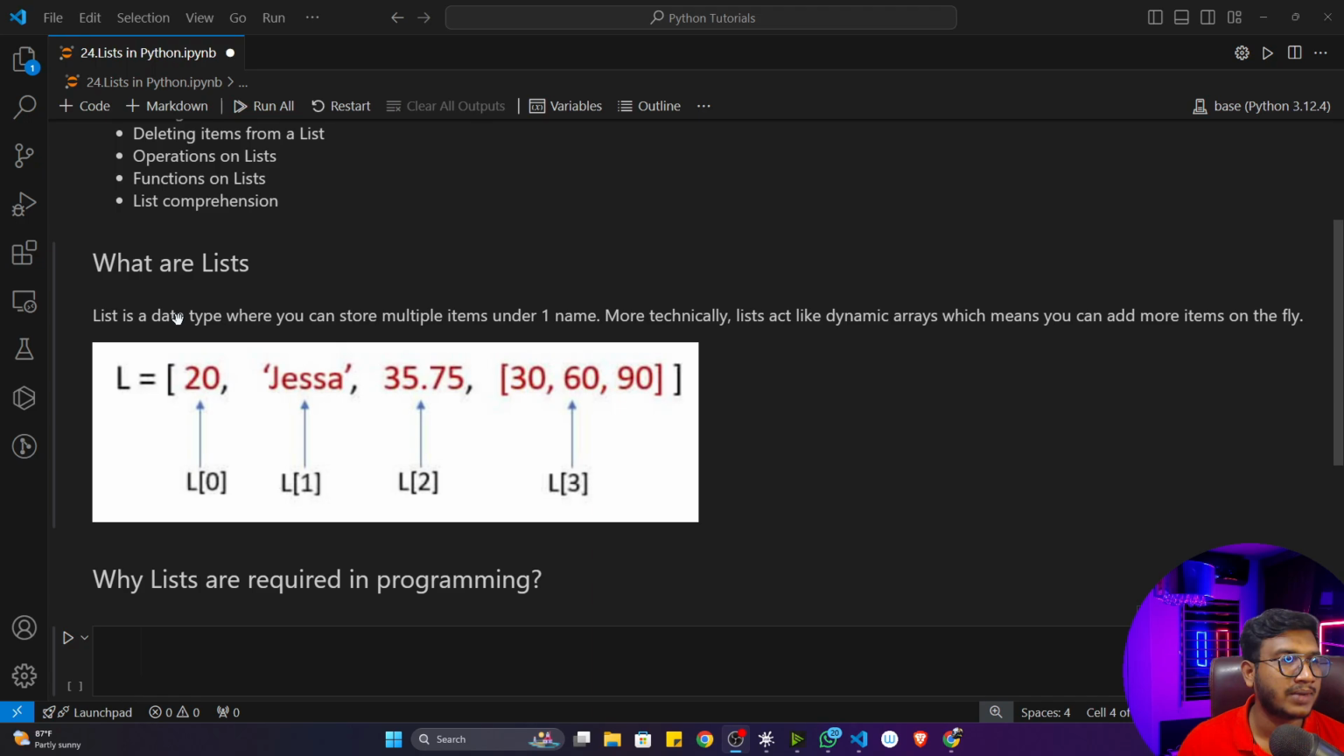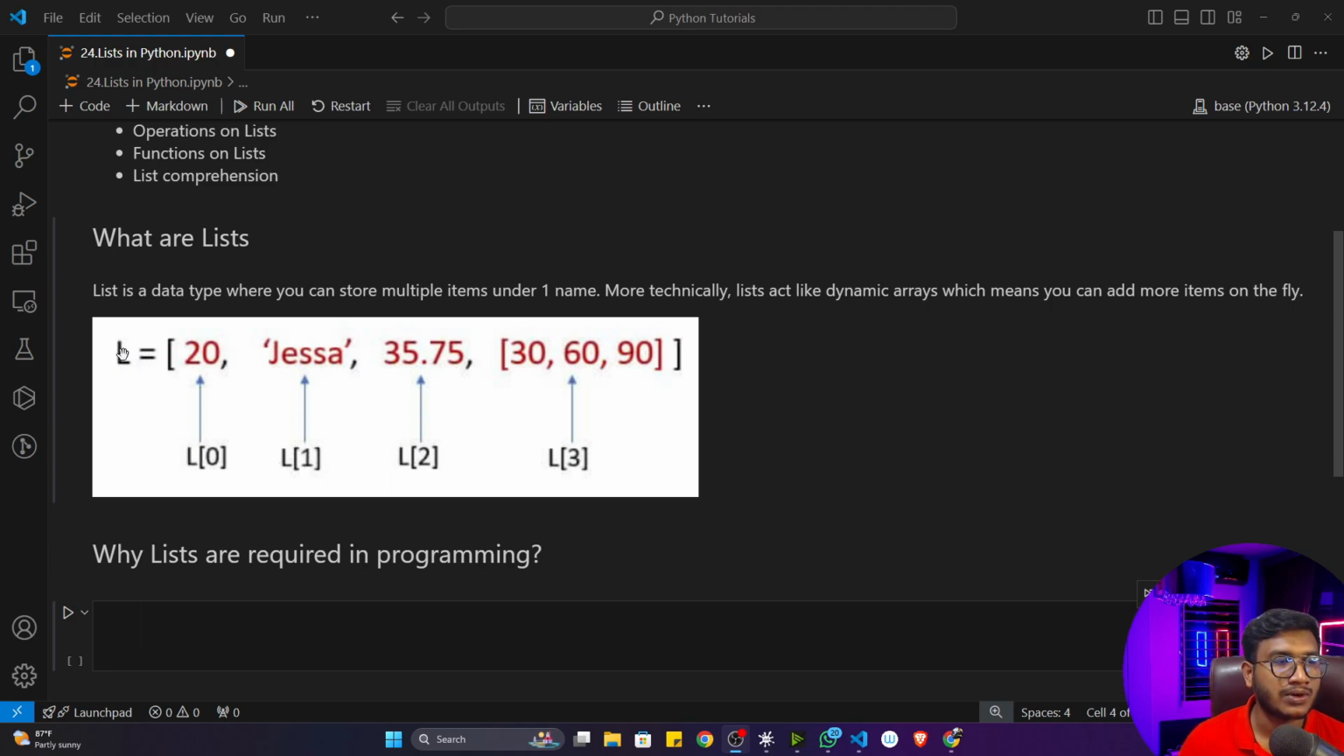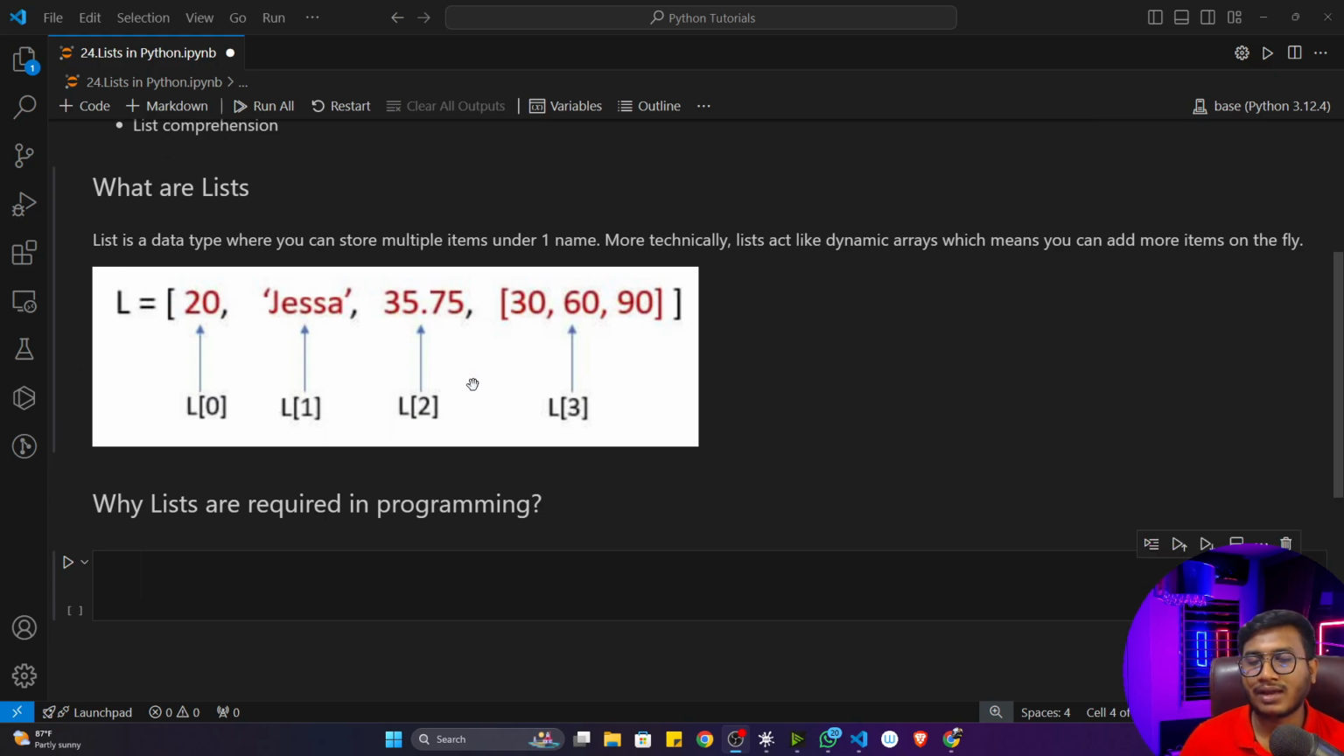A list is a data type where you can store multiple items under one name. More technically, a list acts like a dynamic array, which means you can add more items on the fly. Here I have given one example. L is a list, and inside this L I have stored multiple items. As of now, we saw that in a variable we can only store one value. You saw integer, float, then string, where we can only store one value. But list is a different kind of data type. Inside a variable, that means inside a name, you can store multiple items.